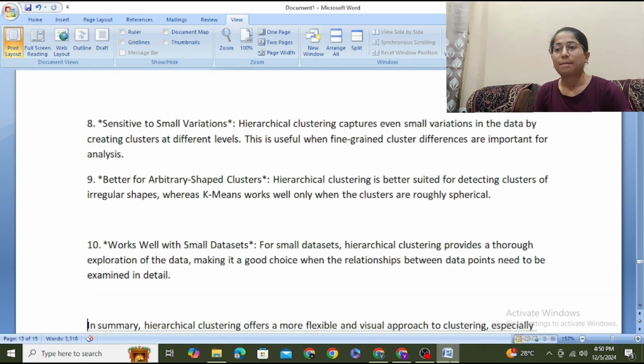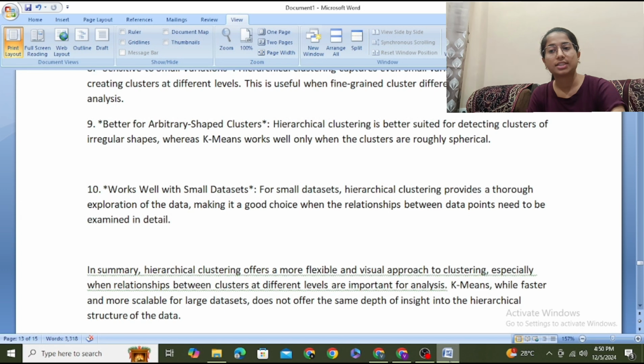Sensitive to small variation. Hierarchical clustering captures even small variation in the data by creating clusters at different levels. This is useful when fine-grained cluster differences are important for analysis. Works well with small datasets.